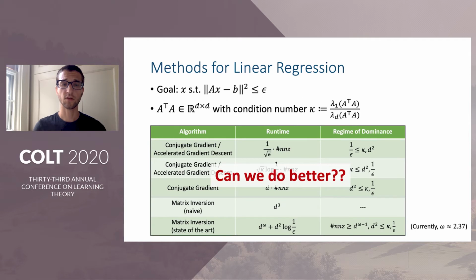For this reason, we look to first-order methods for solving least squares or linear regression and ask whether further improvement is possible. I should note that I've focused here on linear regression, but the picture is quite similar for the case of computing top eigenvalues or eigenvectors. On the one hand, there are first-order methods like the Lanczos method, whose runtime depends on the number of non-zeros, and also there are matrix inversion-based methods whose runtimes do not. So we would also like to know whether faster first-order methods are possible here.